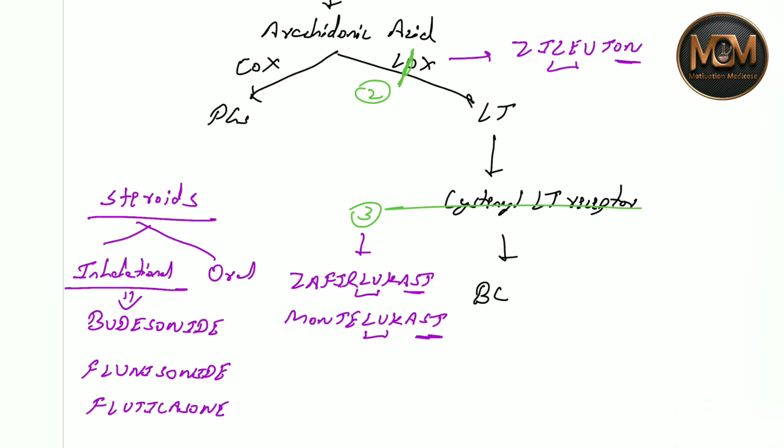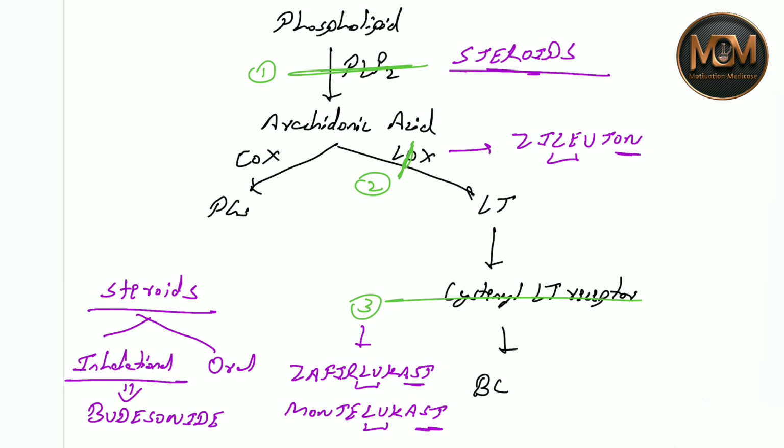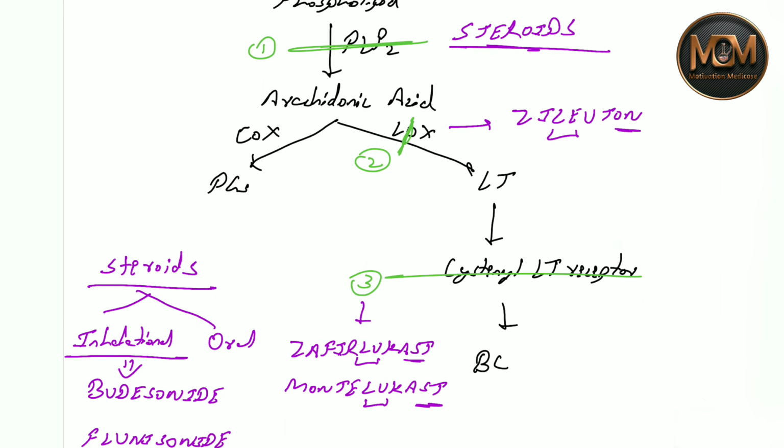So these are the second types of drugs we have to study: inhalational steroids, or zileuton, which inhibits lipoxygenase, or cysteine leukotriene receptor blockers, zafirlukast and montelukast.